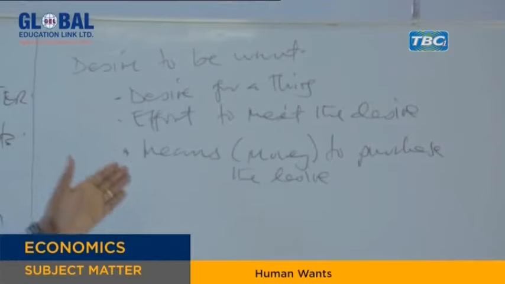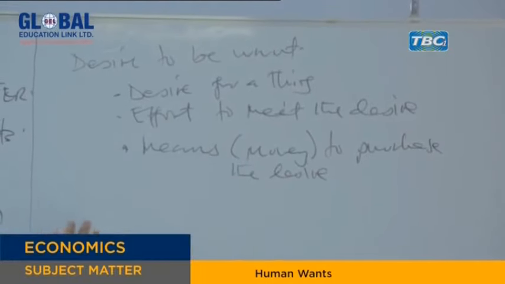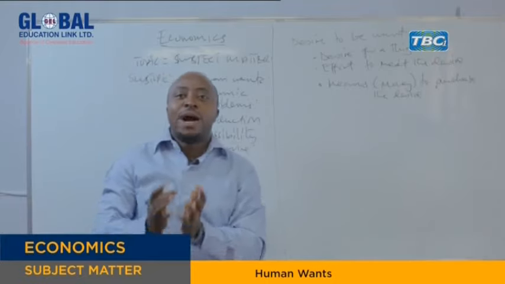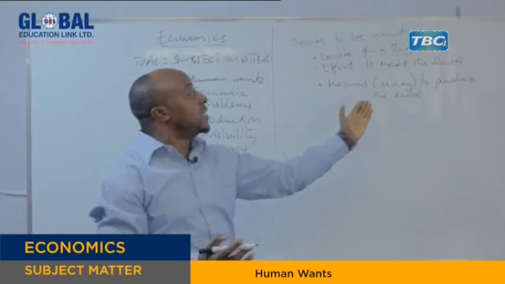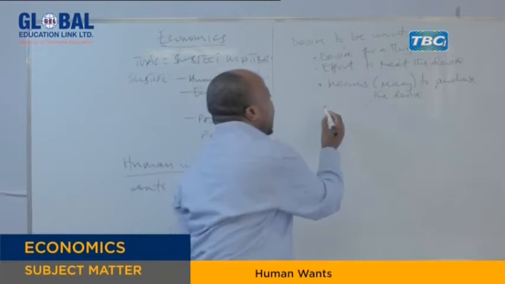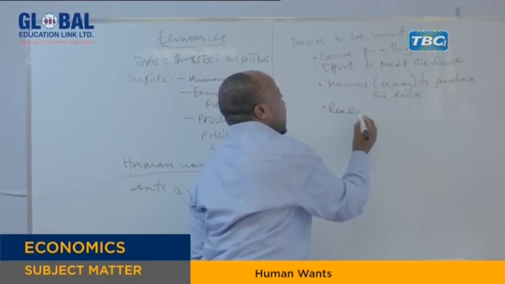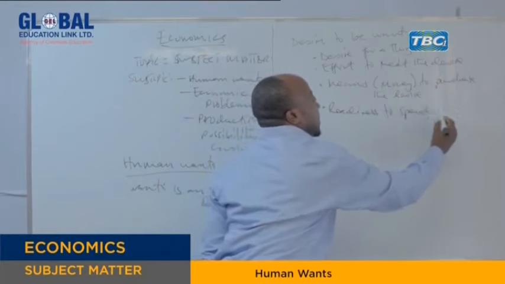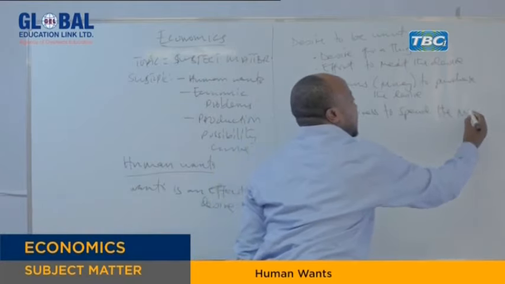So do you see, now you have a desire for that thing. Now you have effort to meet that desire. Then now you should have a means. A means, now you have money. You have income, which will be used to buy that thing for you to meet your desire. And finally, there should be readiness to spend the means.